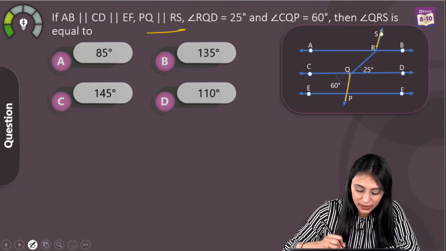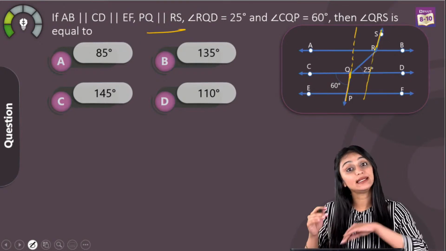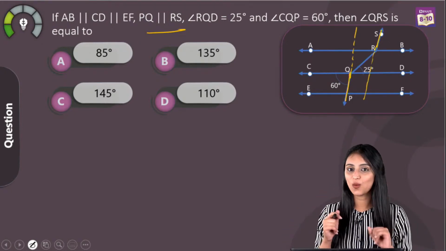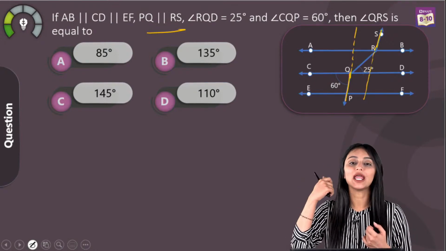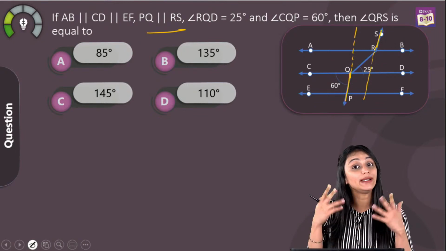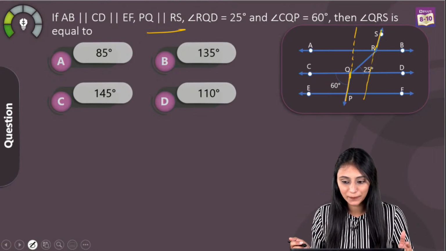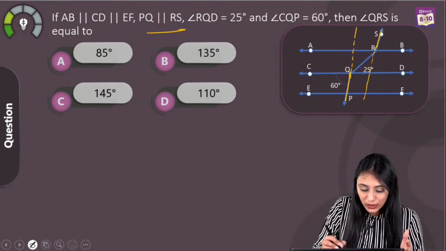Let's extend this to understand. This is PQ, this is RS, right? These lines are also parallel. Now we know one thing, when lines are parallel and they are intersected by a transversal, we say that corresponding angles would be equal, alternate angles would be equal, and co-interior angles will be formed there, right? Okay. Now what we have is this RQD over here. This RQD is 25 degrees.